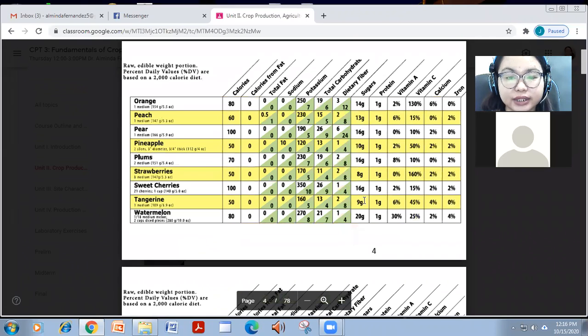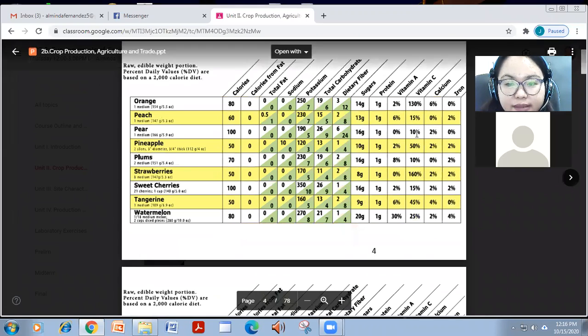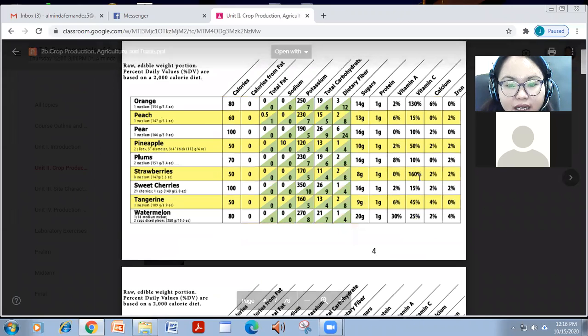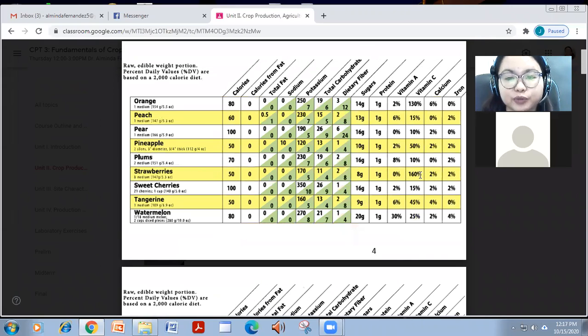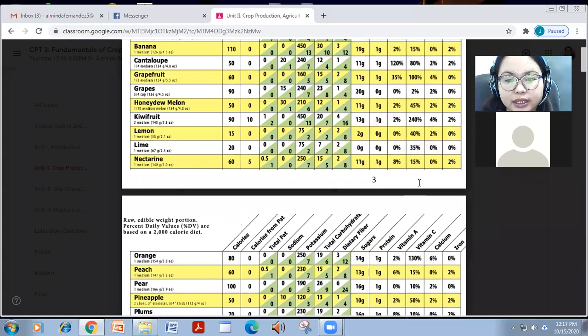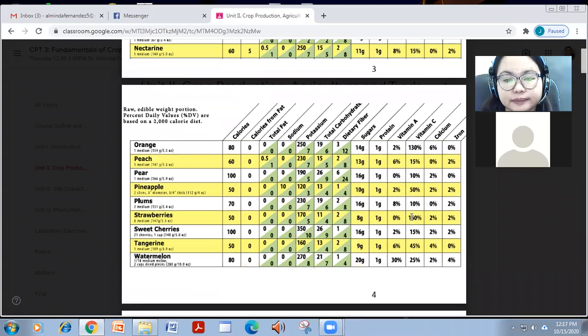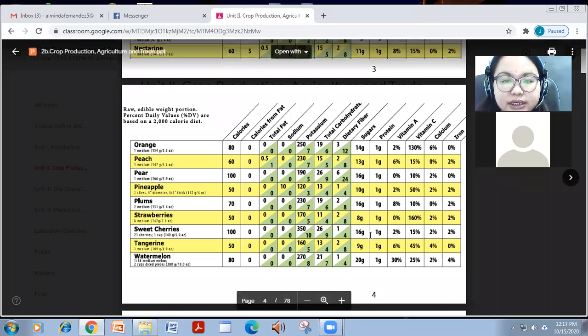On the next slide, you can see the highest vitamin C is strawberry, but not as high as the kiwi fruit, which is 240% vitamin C. And then you have pineapple 50%. In terms of protein, it ranges 1 gram.